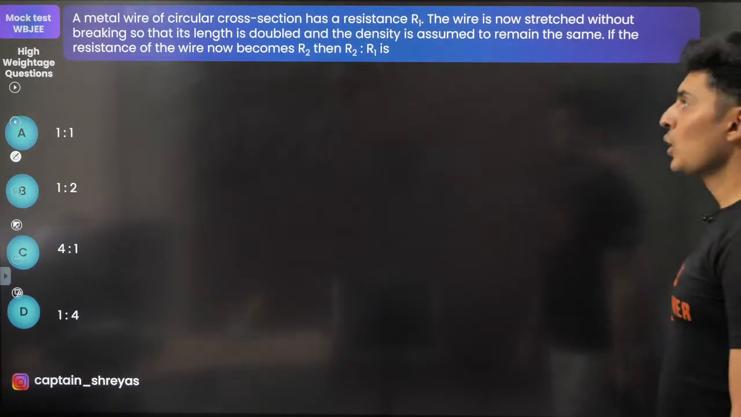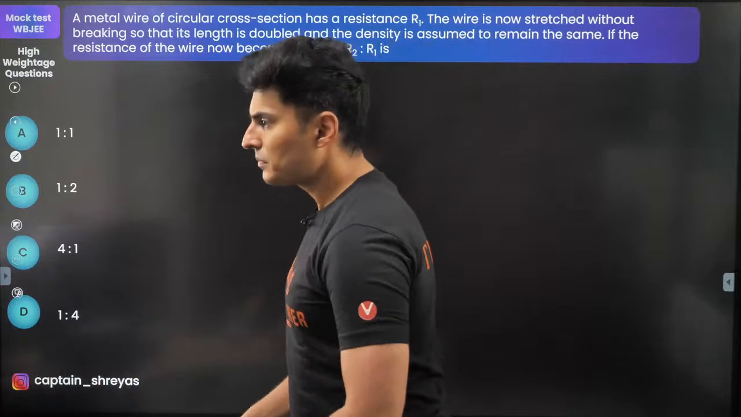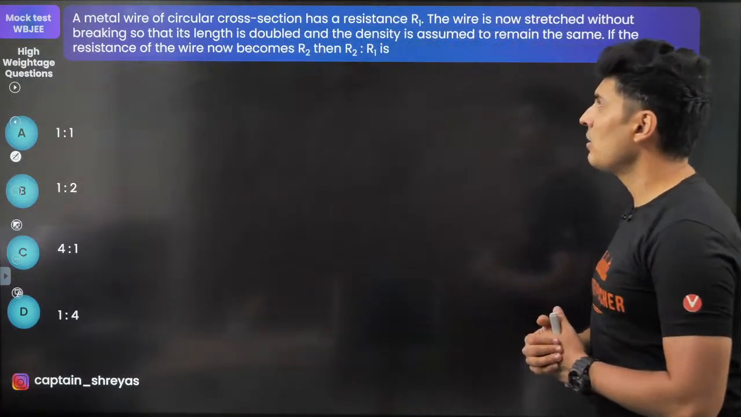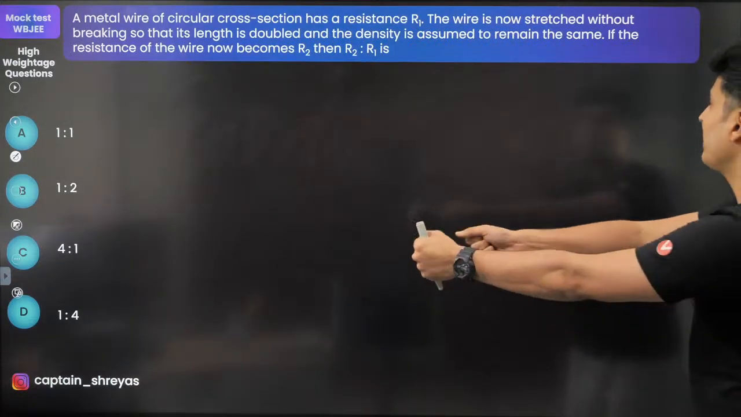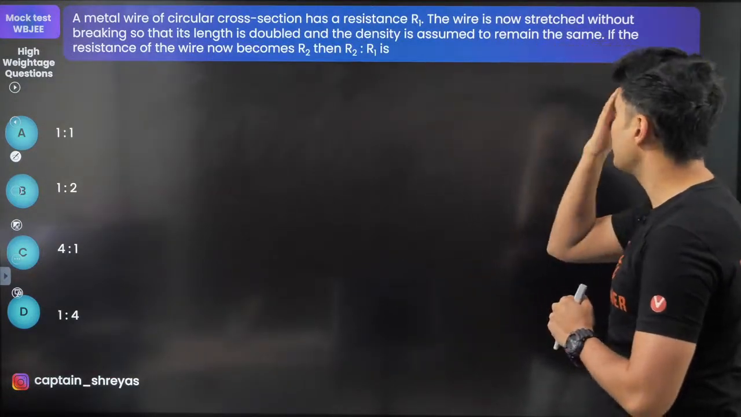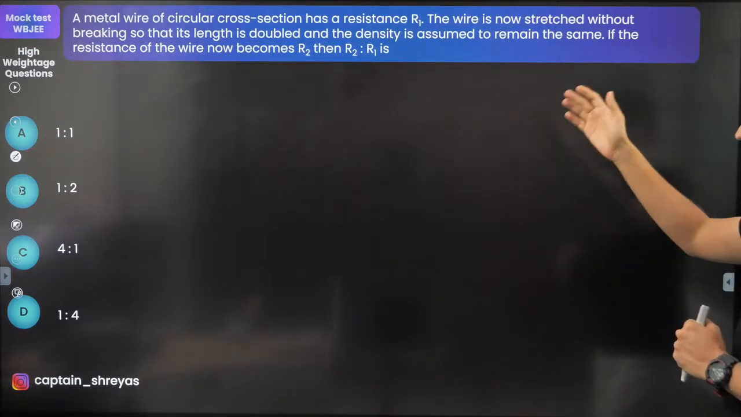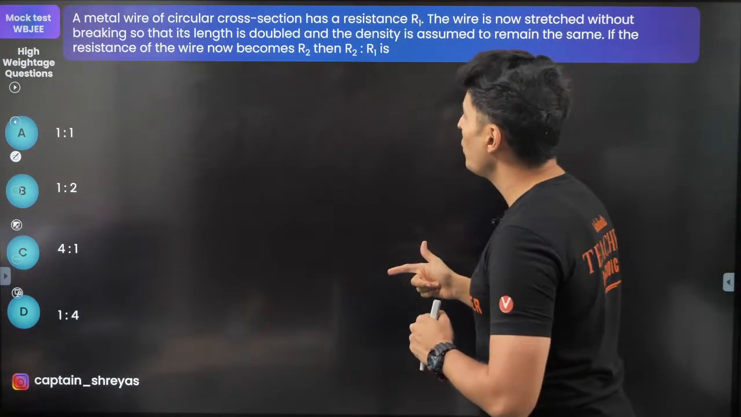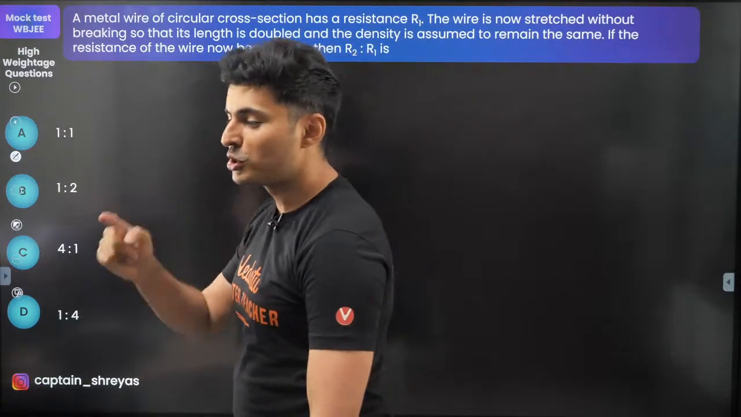All right, cool. So what do we have next? A metal wire of circular cross section has a resistance R1. The wire is stretched without breaking. The length is doubled. Interesting. Density is assumed to remain the same. If the resistance of the wire now becomes R2, then R2 by R1? Come on, you should be able to do this.